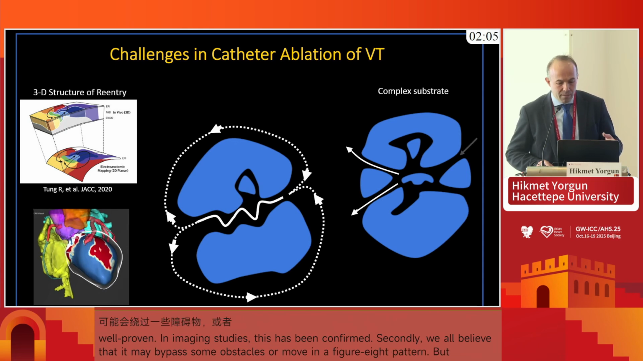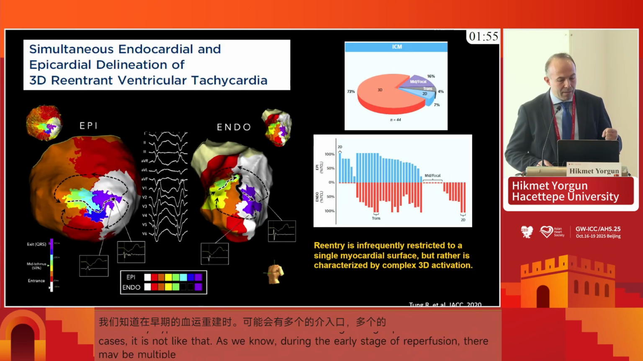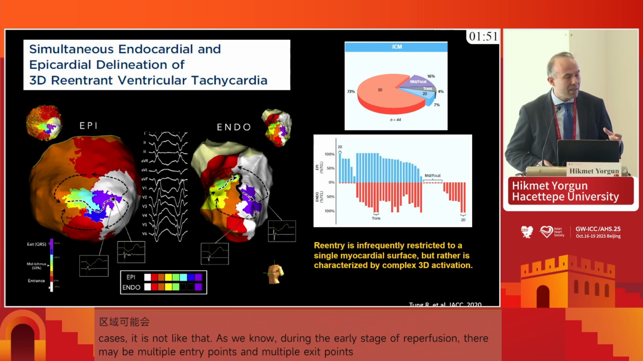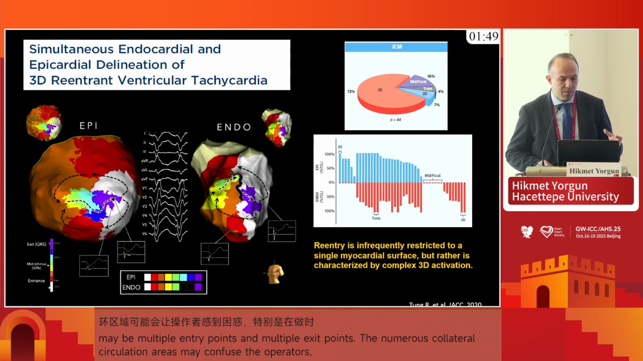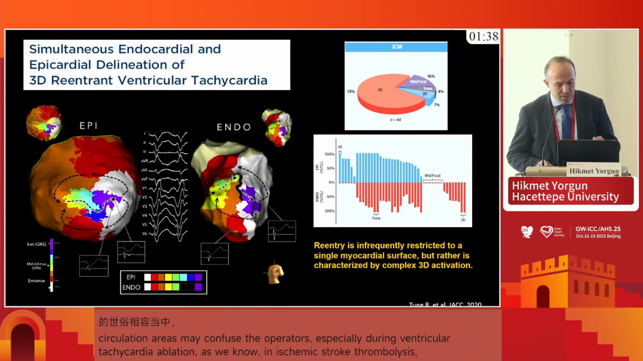And we know that there may be multiple entrances, multiple exits, many bystander areas that may confuse the operator while doing VT ablation. And one of the important insights regarding ischemic VT ablation is that most of the ischemic VT critical circuits are 3D structures. They are not 2D structures. This is very nicely demonstrated in this recent study.